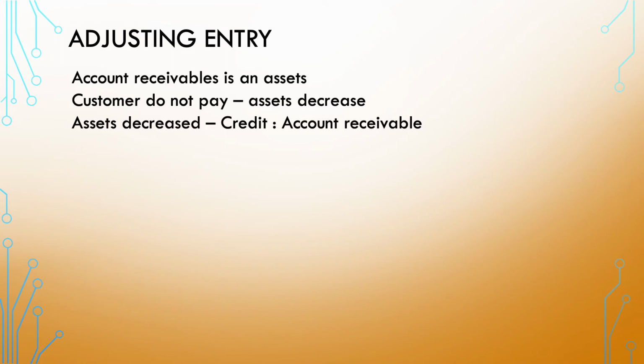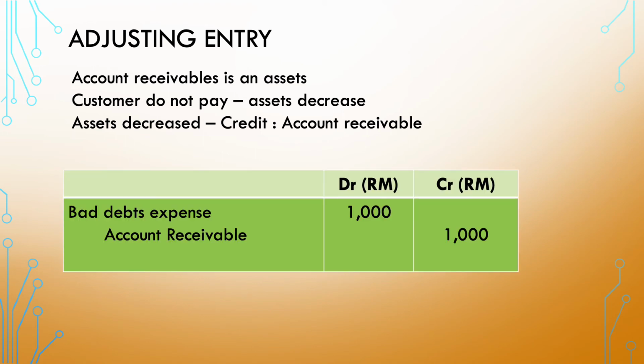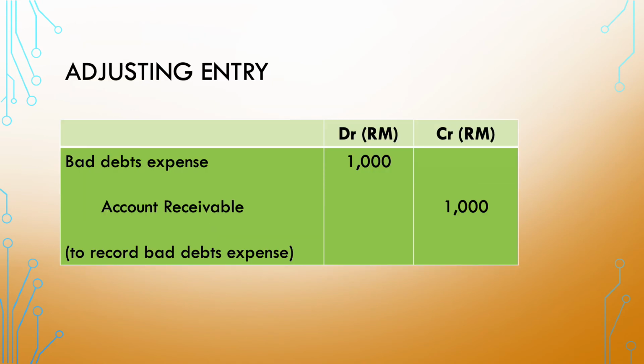Account receivable is an asset. As customer do not pay, our asset decrease. Asset decrease, we have to credit. We credit account receivable. Therefore, the complete adjustment for bad debt expense are debit bad debt expense, credit account receivable. The description will be to record bad debts expense.